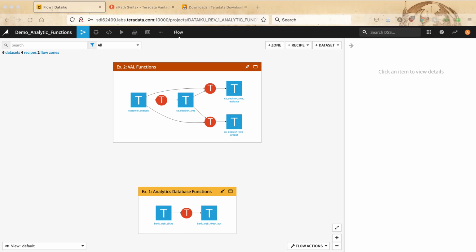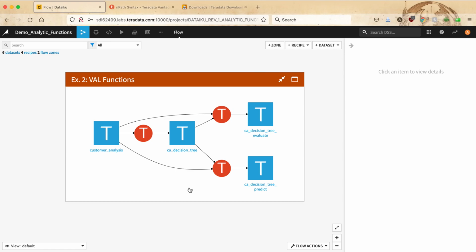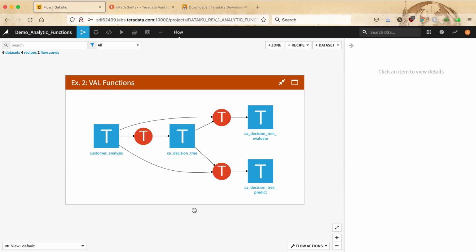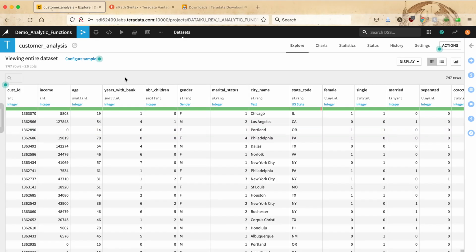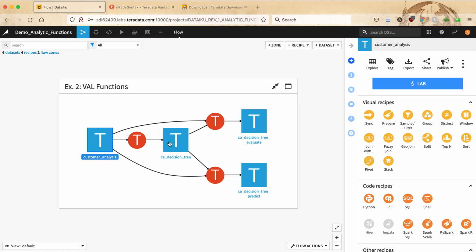Let us go back now to the project flow and examine an instance of using the VAL functions in the recipe. So let us go to the second example, where we'll be illustrating usage of the decision tree functionality that is available through Teradata Vantage. We assume that we have some banking customer data in this example, and through that information with the available features, we essentially will try to predict some further information about that customer.